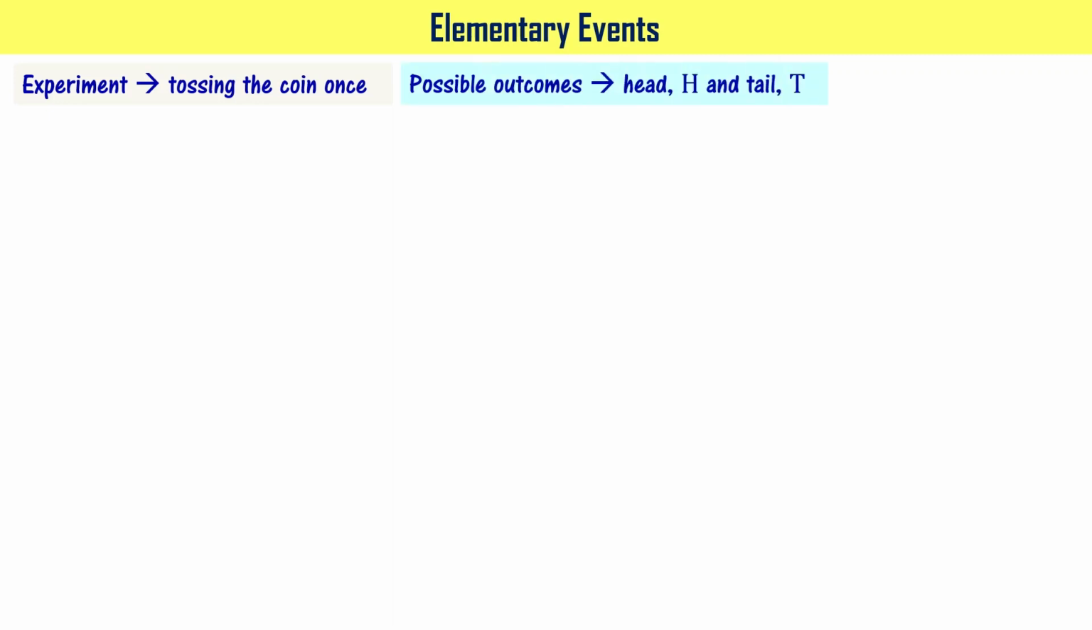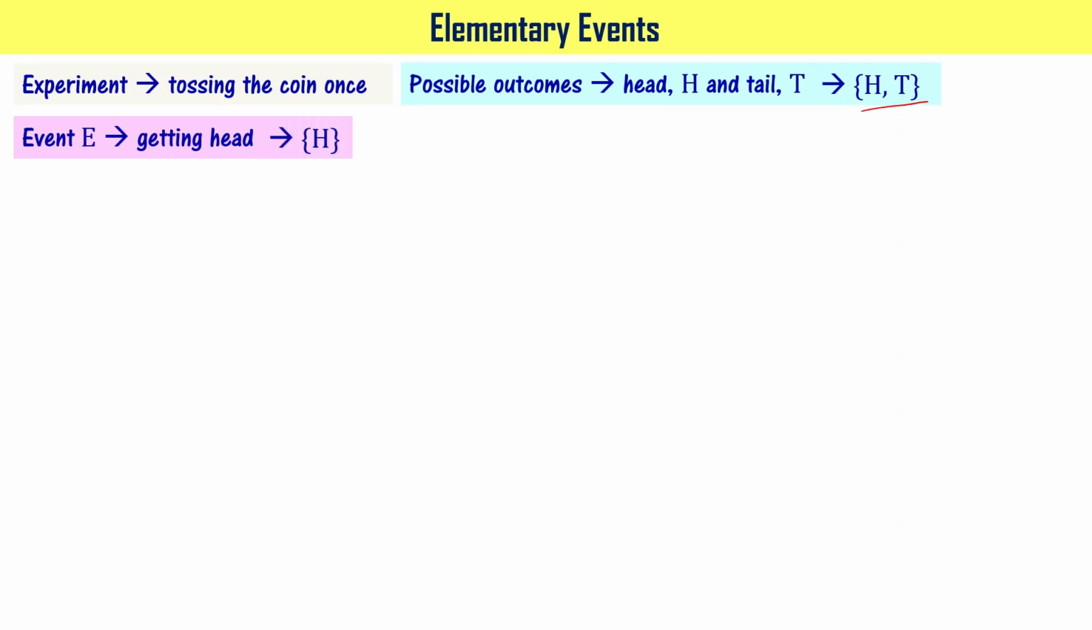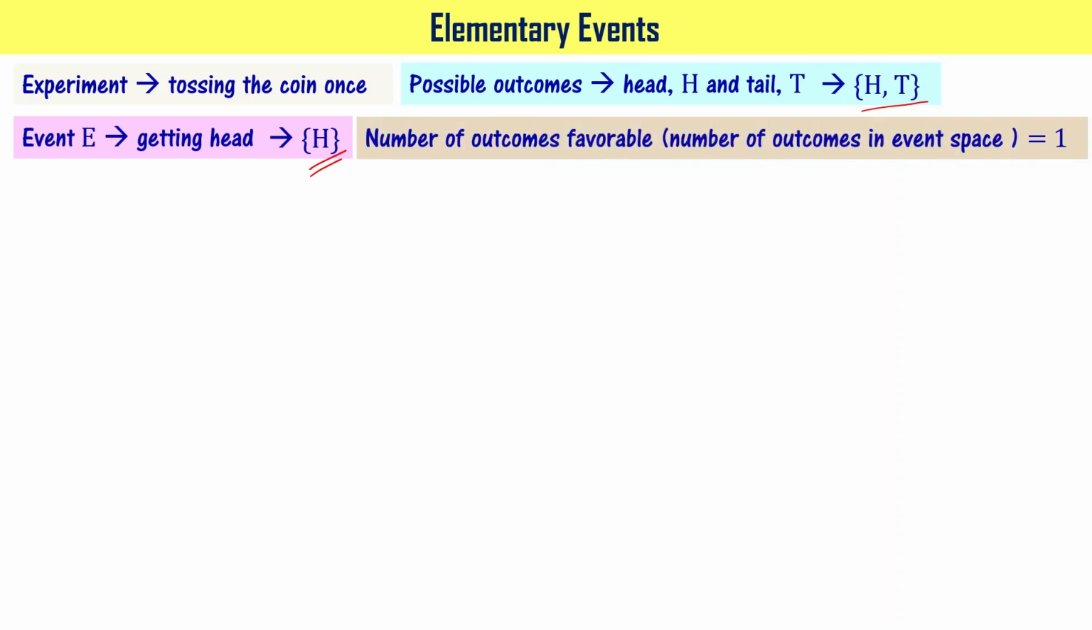Let us learn about elementary events now. We have seen tossing the coin once, that is an experiment, right? This is problem number 1. The possible outcomes are head and tail, right? It means the sample space has got H and T, 2 outcomes in the sample space, right? Let's say getting head is the event. It means the event space will have only H. So only one element in the event space. The number of outcomes favorable for this event E, or the number of outcomes in the event space, is 1.